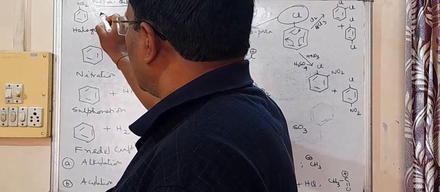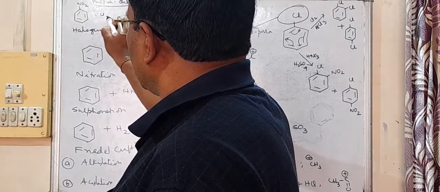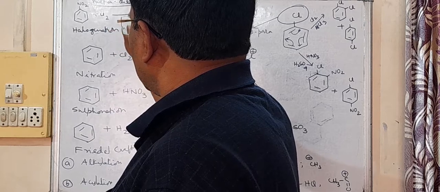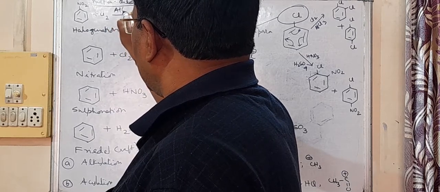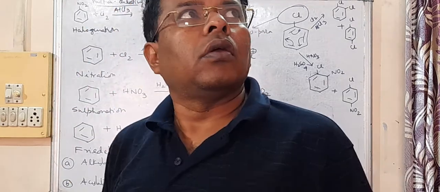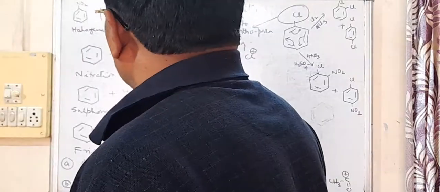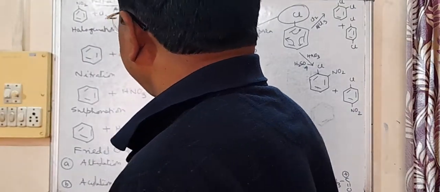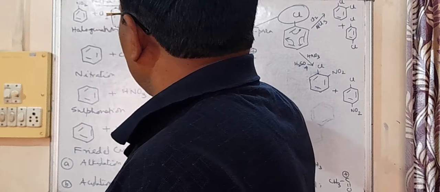So chlorine in presence of AlCl3. So this is for halogenation.